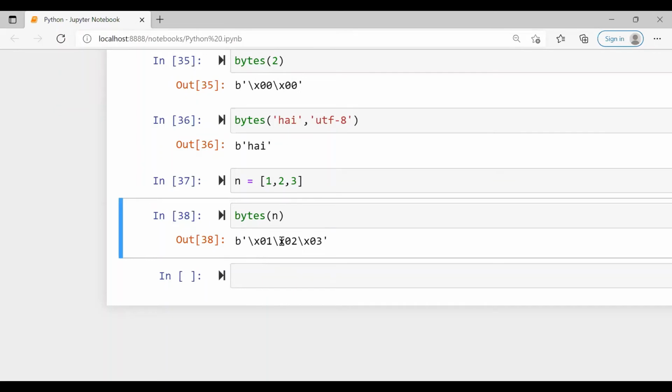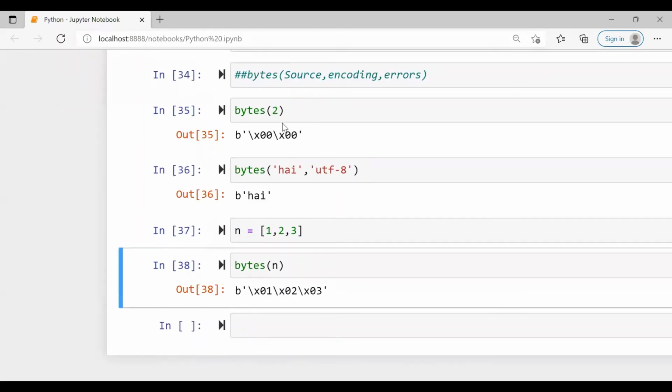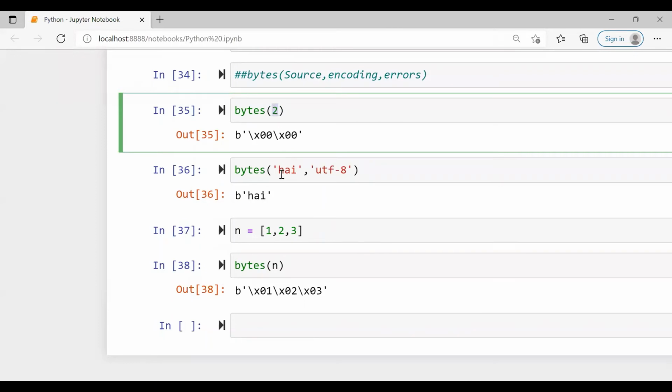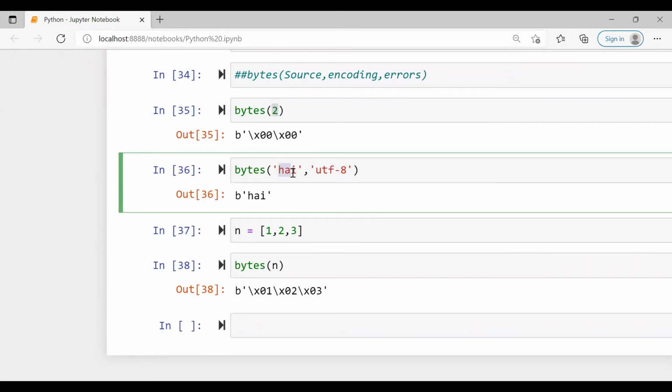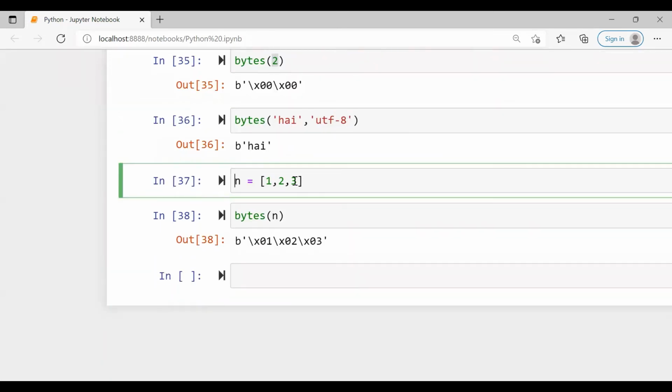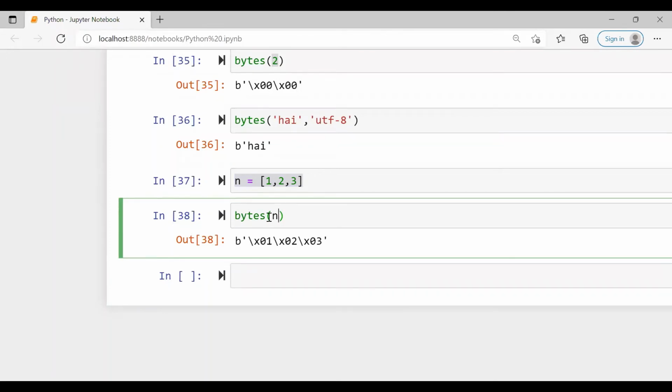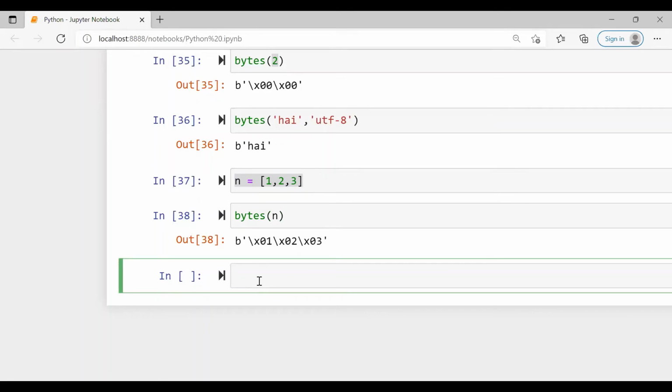So you can convert an integer to bytes, as I have shown you, you can give any number. And we have seen how to convert a string to bytes. Whenever you are using a string, you need to mention some encoding technique, and here I have used the UTF-8 method. And if you're using iterables, like lists or tuples, then initialize the list or tuple and then convert into bytes. So iterables also can be converted to bytes.